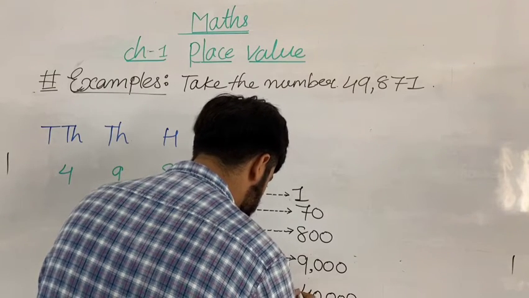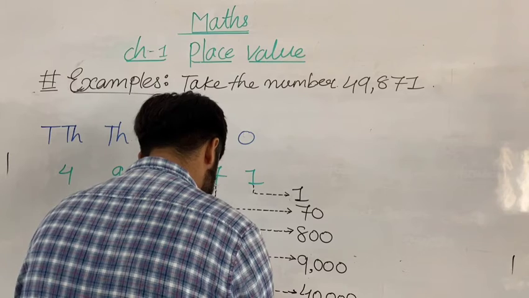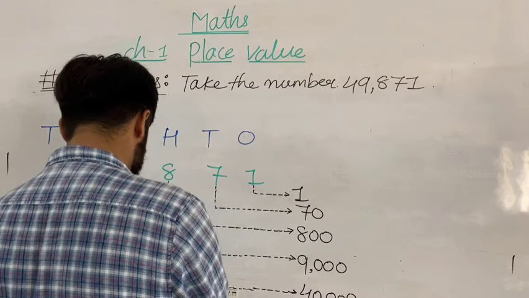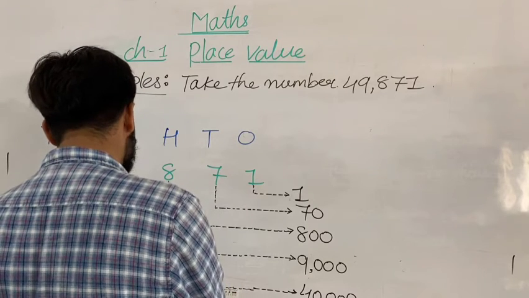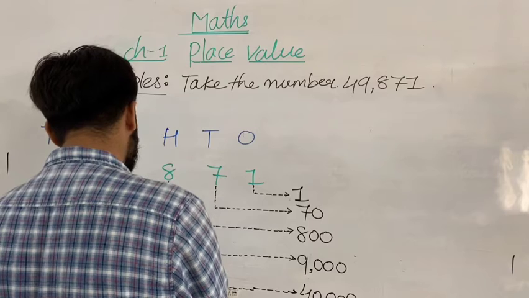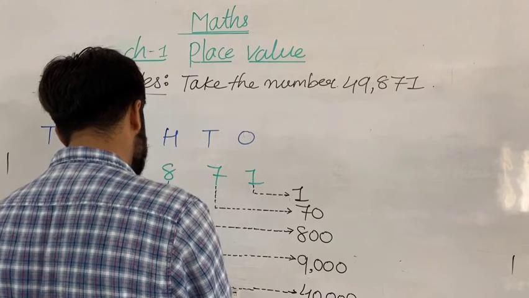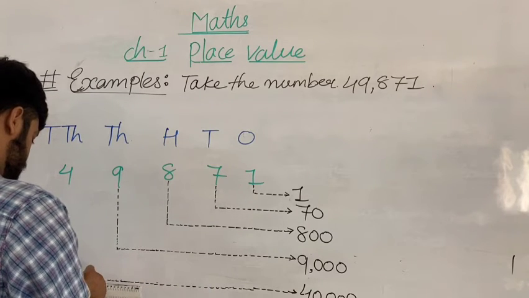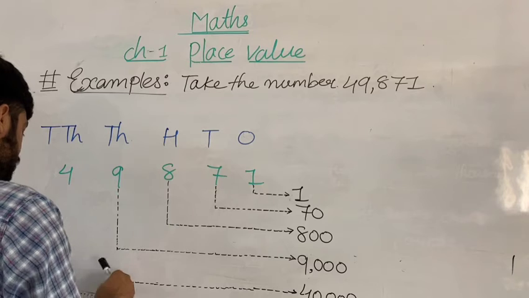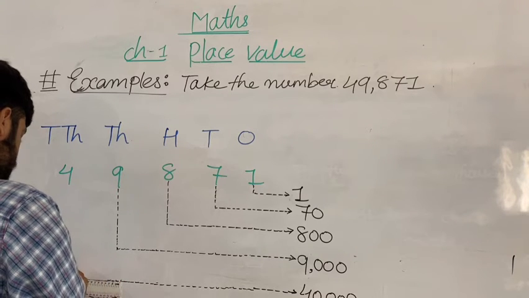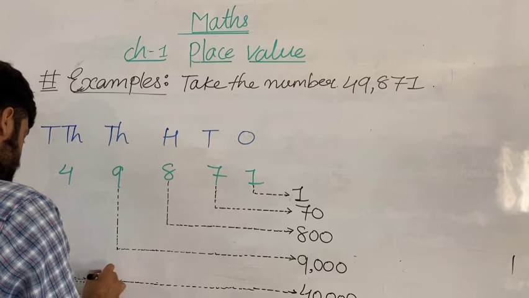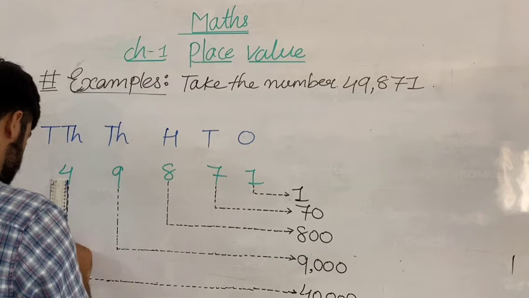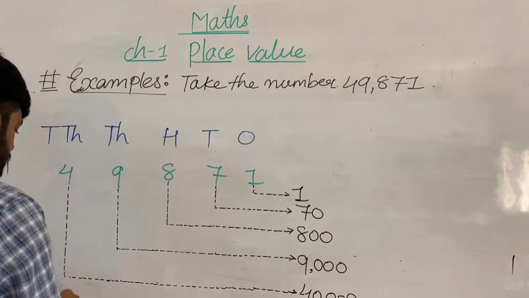Okay, all my dear students, you have to do it with me in the book. Like that, you have to draw the dotted line where the place value is. Understood, all of you?